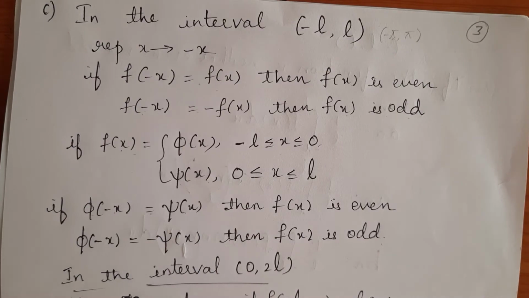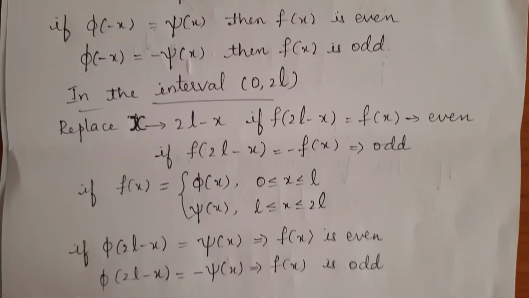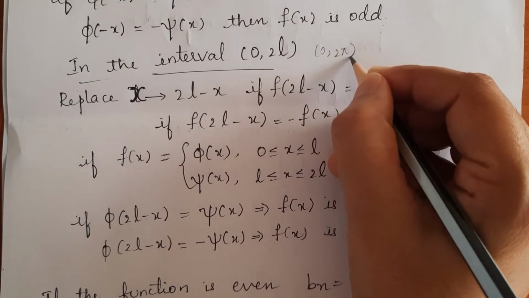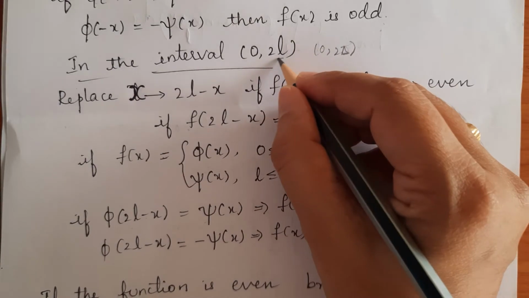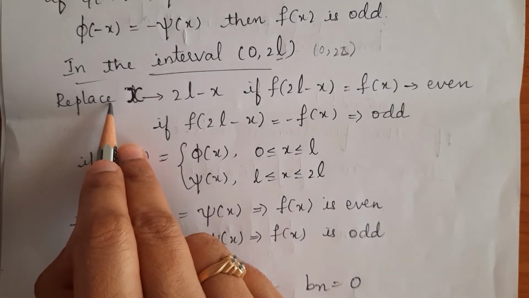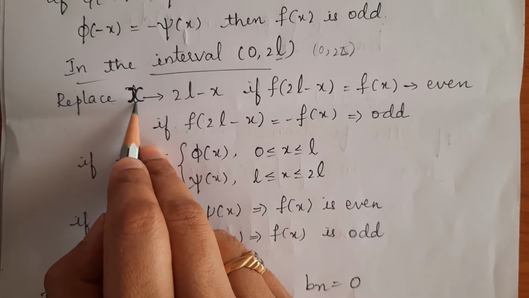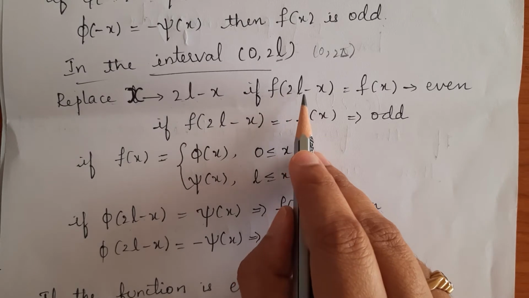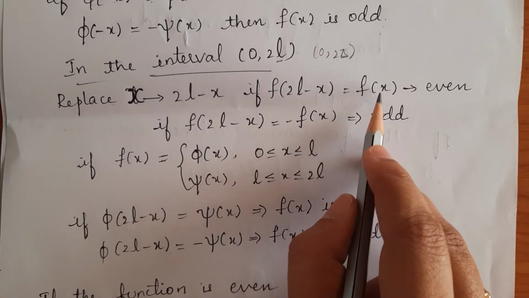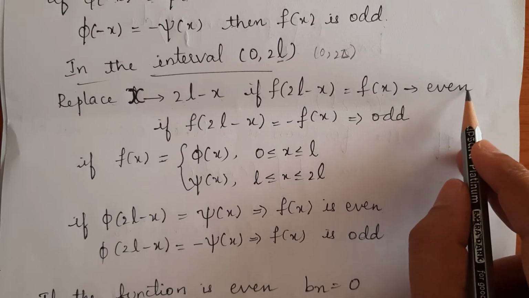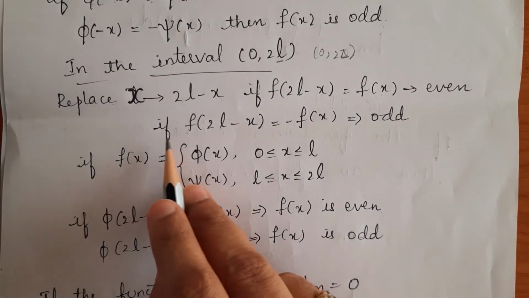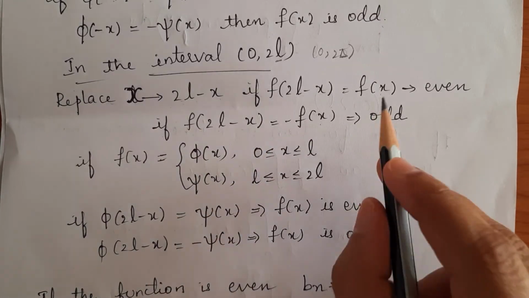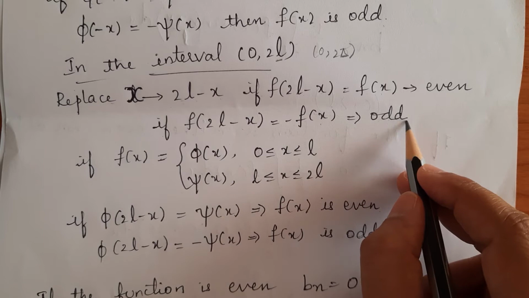Now let us see in the interval 0 to 2L what will happen. It is also similar to our interval 0 to 2 pi, but in place of pi we have L. So here also in the given function we should replace x by 2L minus x. If f of 2L minus x is equal to plus f of x, then we say that the function is an even function. If f of 2L minus x is equal to minus f of x, then we say that the function is an odd function.